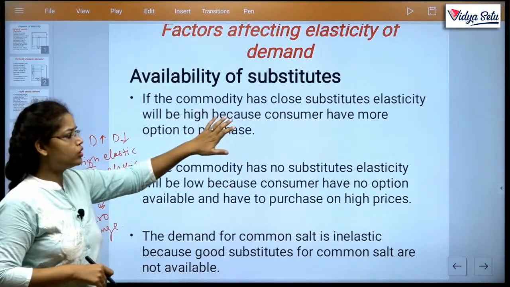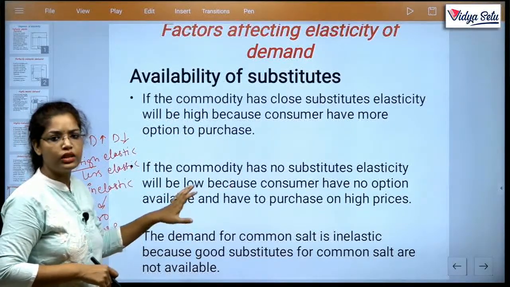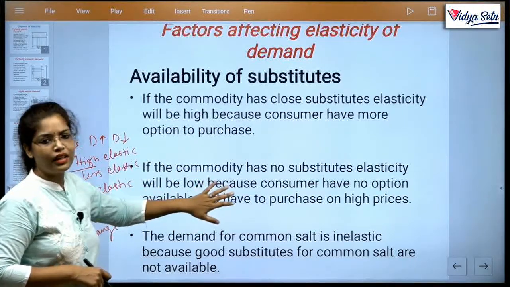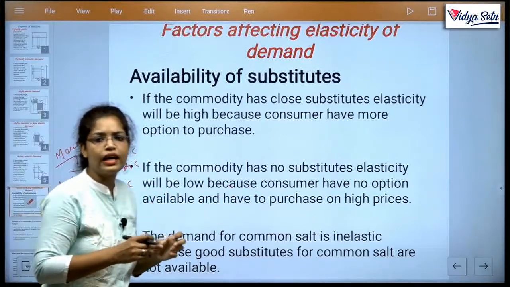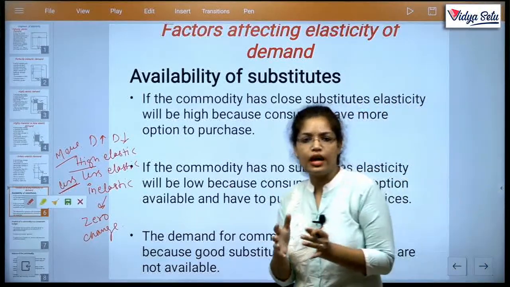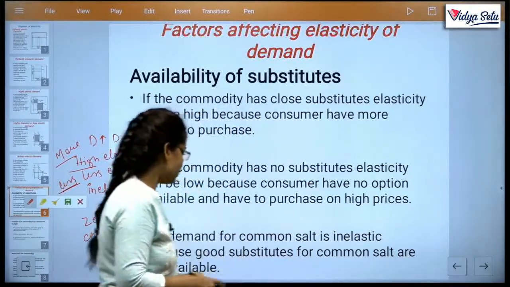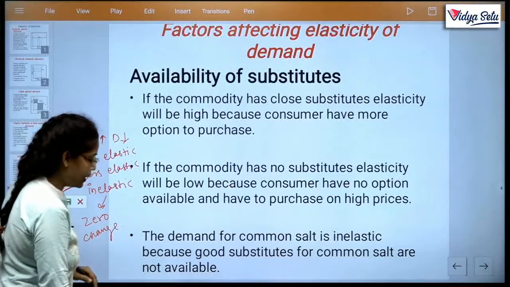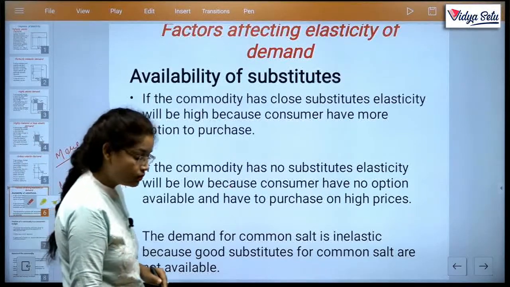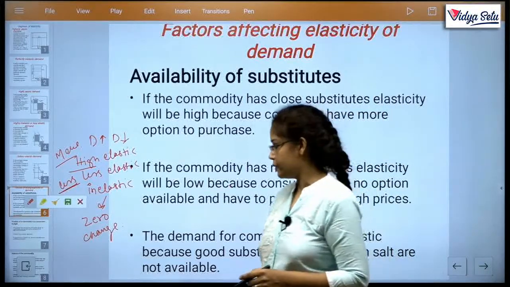Those goods that have substitutes are in this category and they are more elastic, and those goods that have no substitutes, their elasticity will be zero or inelastic or less elastic. We can reduce our consumption. Say if electricity becomes costlier, then we reduce our consumption, but we don't move to another. Clear? The demand for common salt is inelastic because a good substitute for common salt is not available. There are generally no substitutes for salt, so even if it is available at high prices, we will still purchase it. Clear?